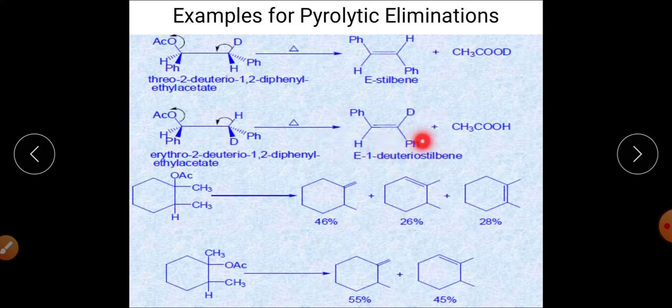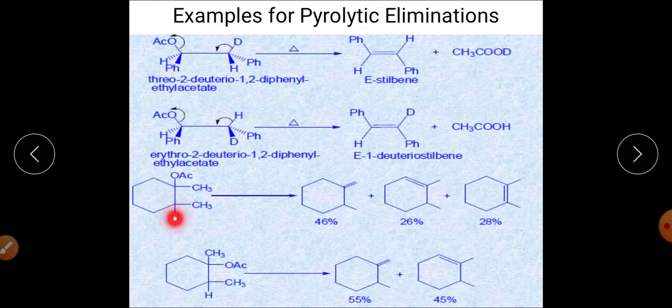Means you are getting the stilbene, but here you have the deuterium now, because in the above case deuterium was syn to this one, and here hydrogen is syn to this AcO negative, which is a leaving group. Clearly you can see that this is the acetate group that can be eliminated. Now this is basically the carbon from which hydrogen can be eliminated.